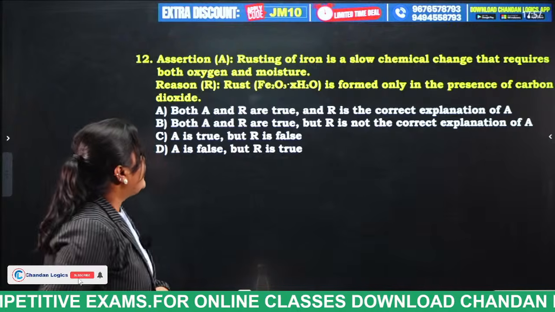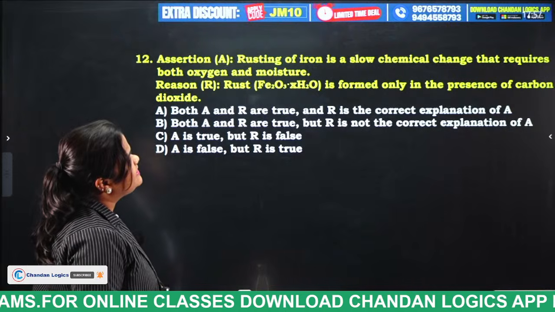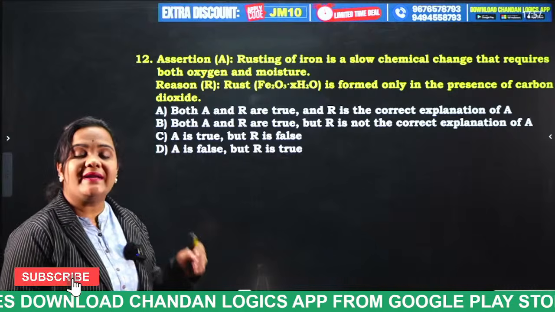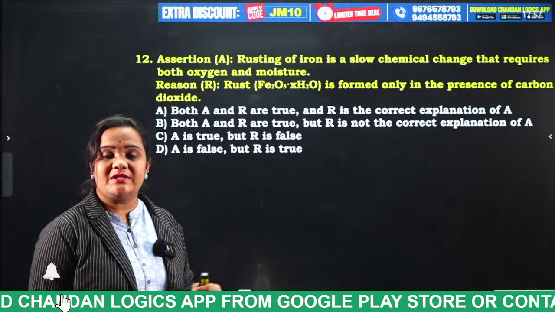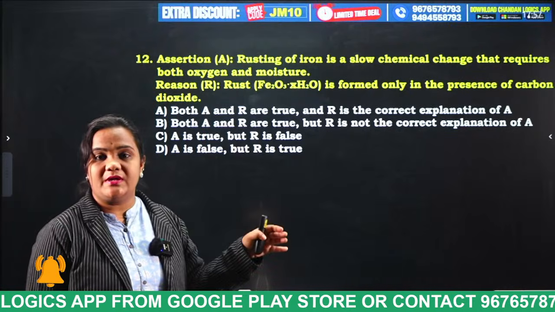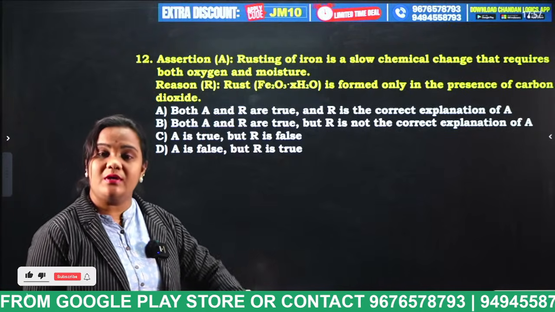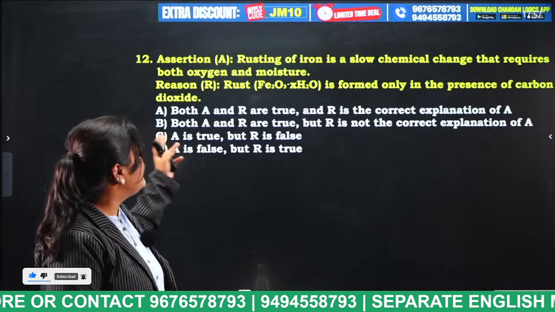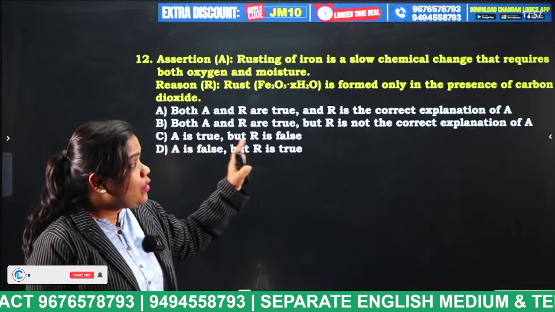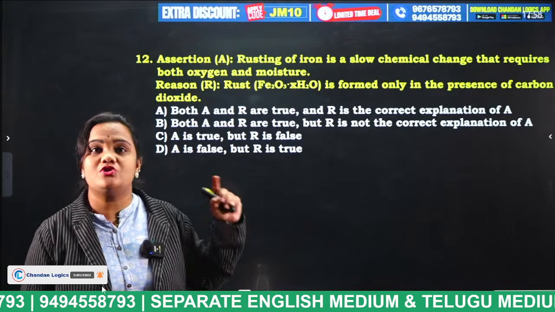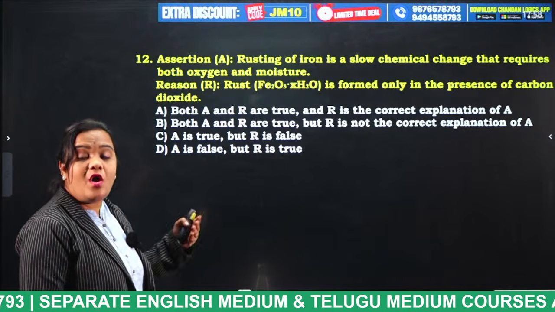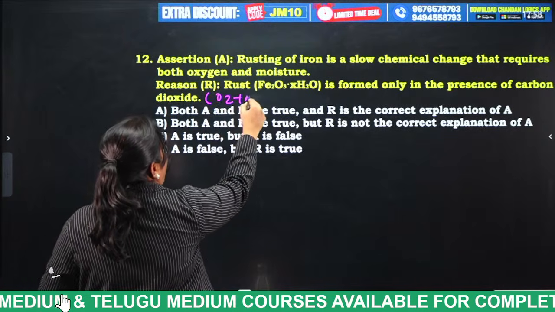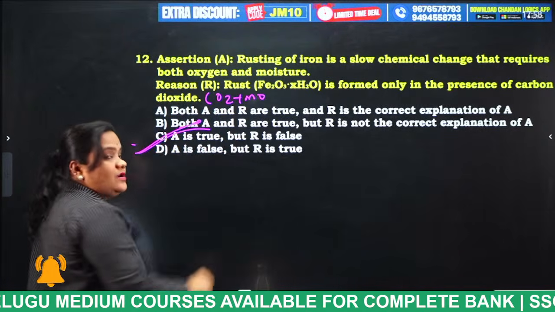Okay. So what is this, students? Rusting of iron is a slow chemical change that requires both oxygen and moisture. So for iron to get rusted, what is required, students? Oxygen and moisture. Only if oxygen and moisture are present does rust formation take place on an iron rod. That is okay. So what is this reason? It says rust is formed only in the presence of carbon dioxide. It is not formed in the presence of carbon dioxide. It is formed in the presence of oxygen plus moisture. A is true but R is false. Okay. Next.